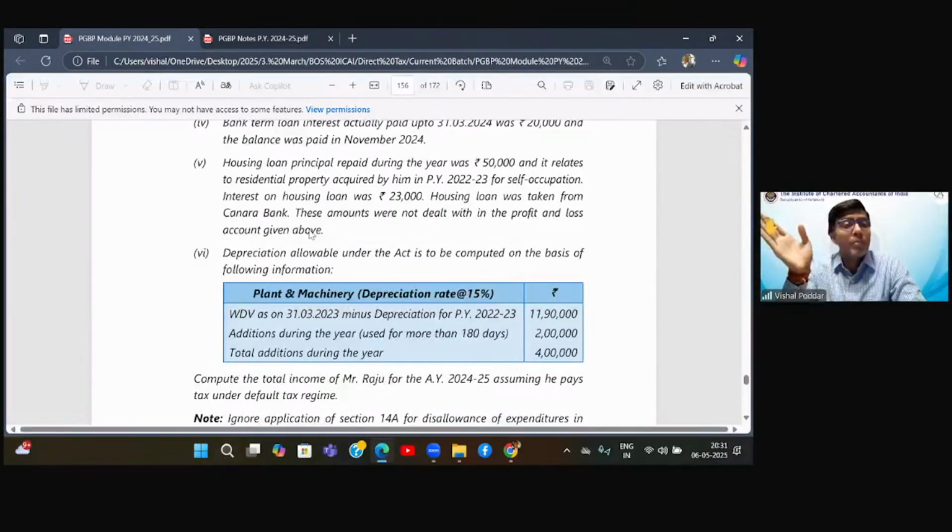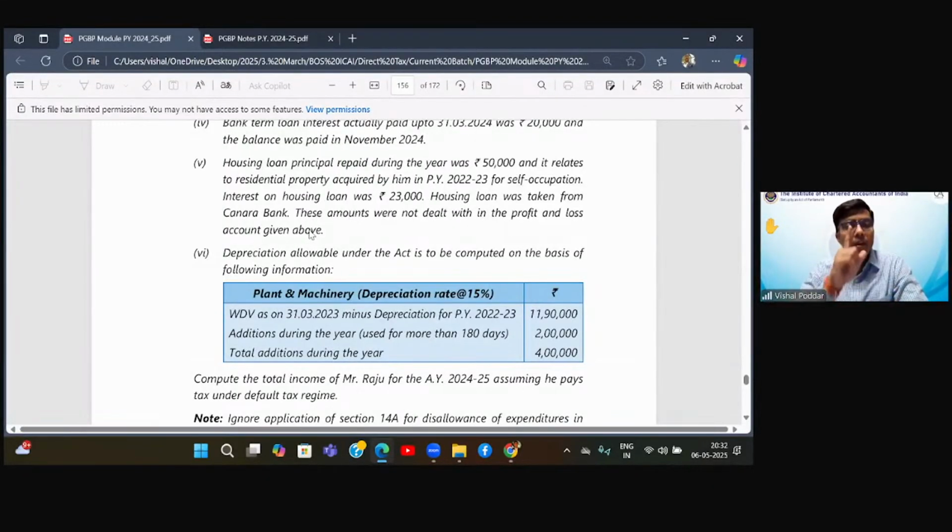Now, in the HP head, what will happen? In the HP head, you will show this HP. Which HP is this? This is self-occupied. So GAV is nil. Municipal tax anyway is not given; even if it had been given, we would have taken it as nil. NAV nil. Standard deduction nil. Only deduction for interest would be allowed, up to the limit of 2 lakhs. Here your interest is 23,000, so this entire interest should have been allowed.